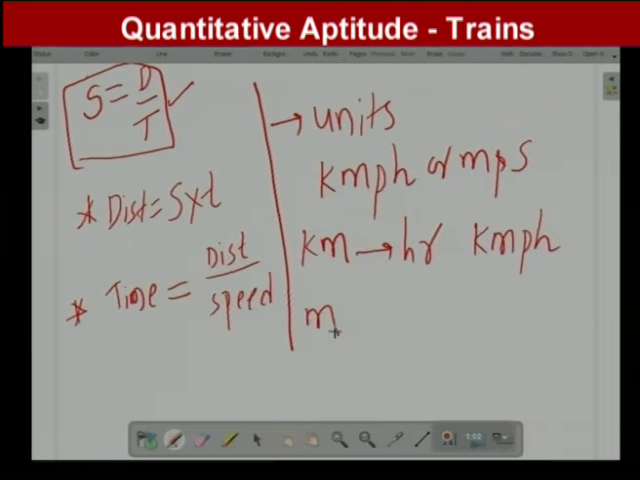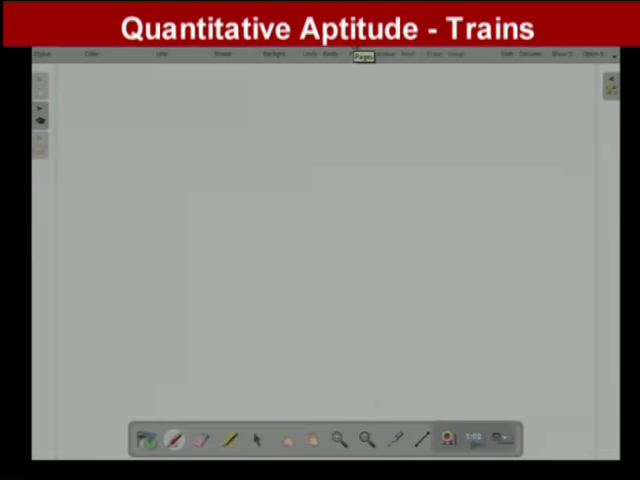For example, if distance is in meters, then time must be in seconds. Then in this case, the unit for speed is either meter per second or simply m/s. So this is the importance of units. Sometimes we need to convert the units from kilometer per hour to meter per second, or meter per second to kilometer per hour. So this conversion part is also very important.